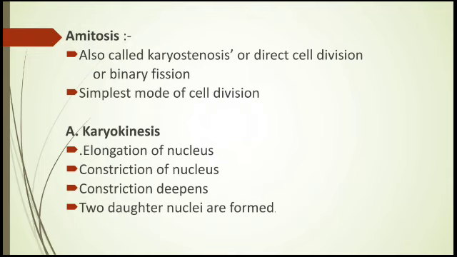Amitosis takes place in two parts. The first part is karyokinesis and the second part is cytokinesis. How does karyokinesis take place in amitosis? The word karyon is related to the nucleus.